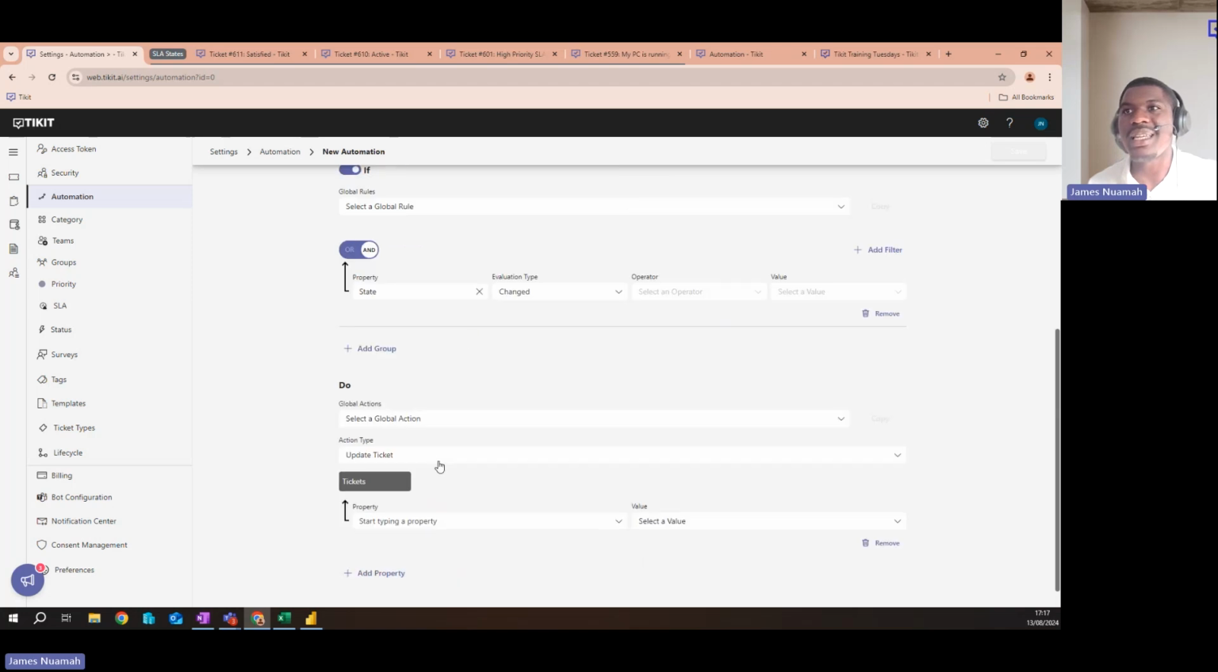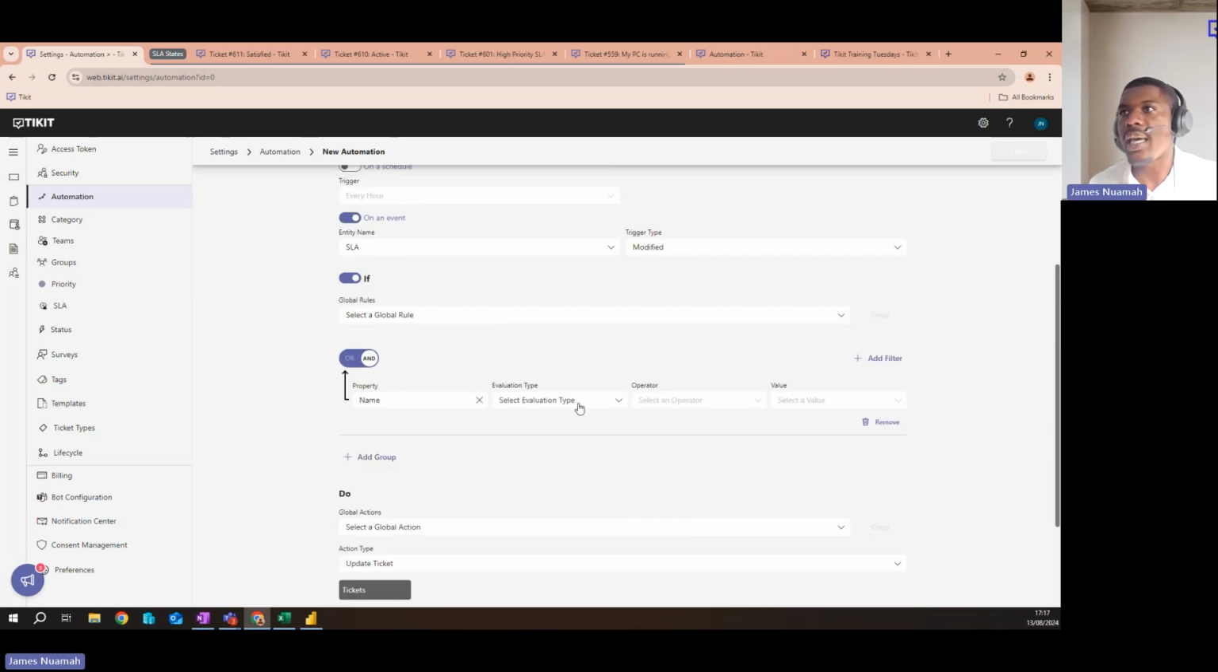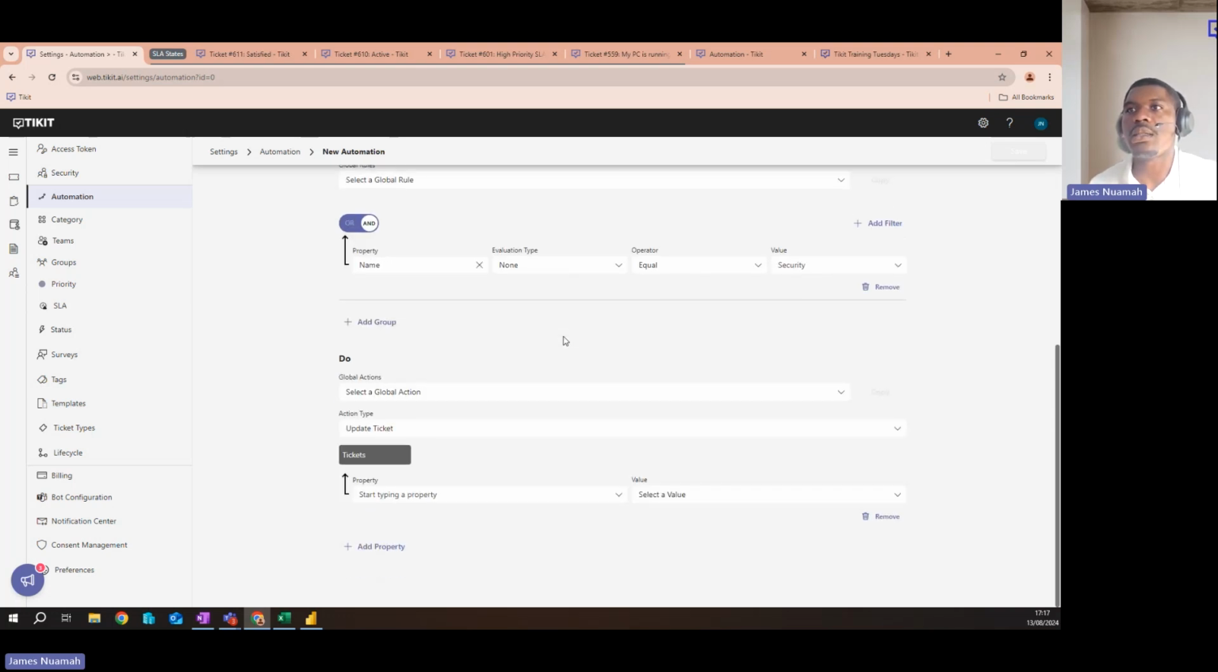And then, yeah, typically on these, oh, almost forgot, for this name one, here you can choose which SLA you want it to apply to. So I have two. I have high priority and security here. So if I just want this automation to apply to my high priority SLA, I'll select name and then high priority. If I just want it to do security, I'll do that one there. So you can make sure you don't have any confusion there as well.